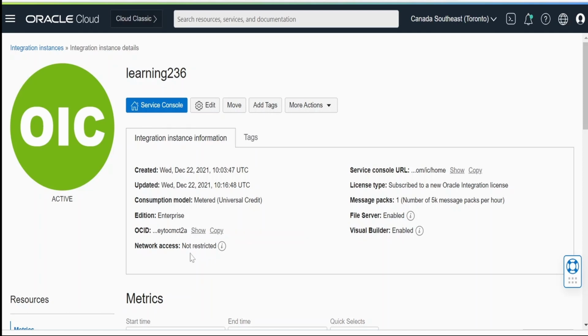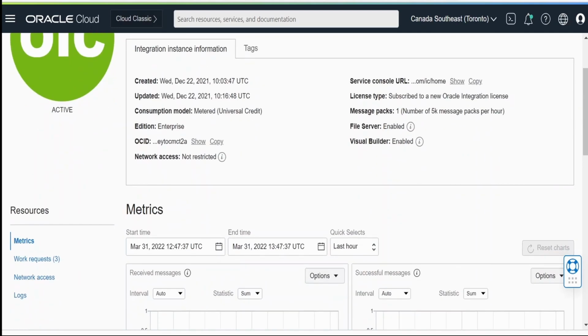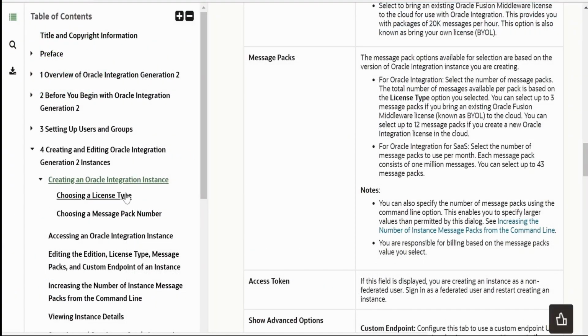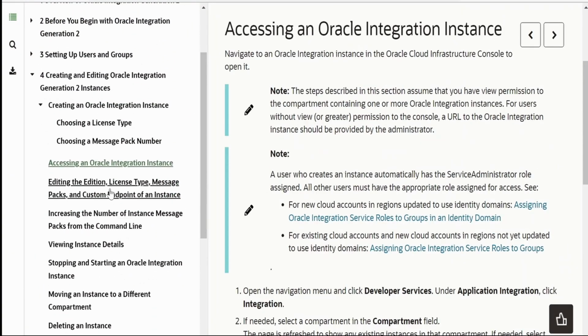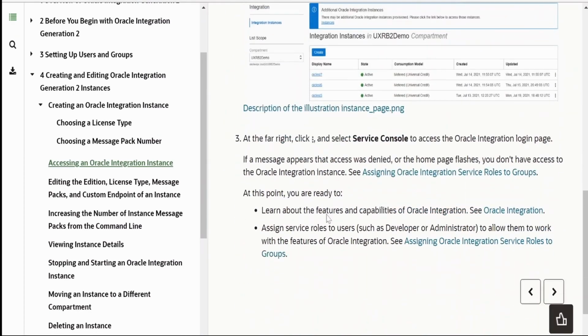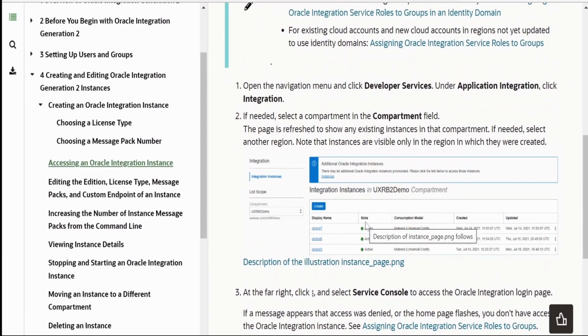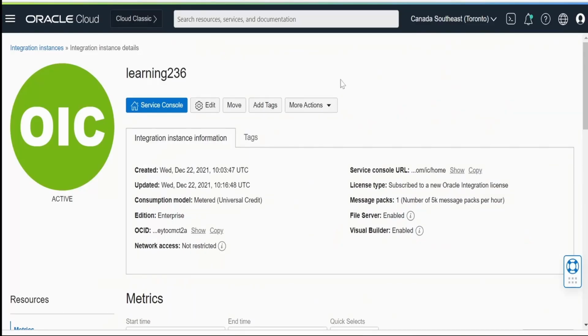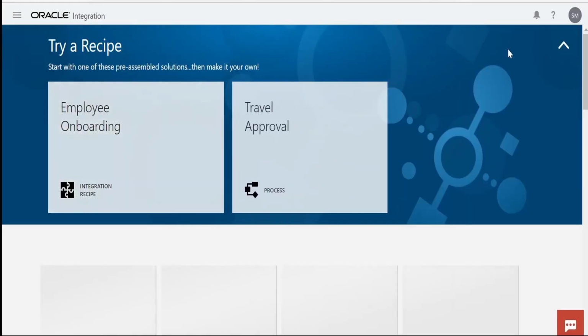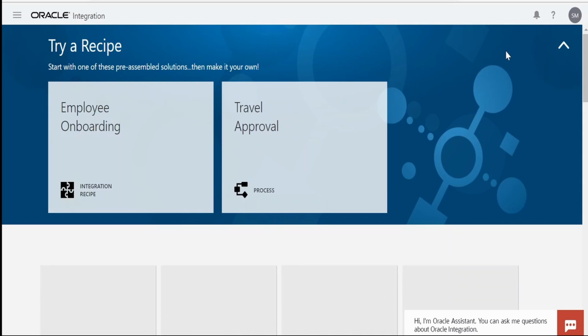In my case, this is publicly accessible. I'm not restricting the access. If you come to the documentation page, here it is showing how to access the Oracle integration instance. The details are provided over here on how to access the integration console. If you don't know how to do it, on this details page, there is an option for service console. You can click on this service console, and this will open up the integration console.